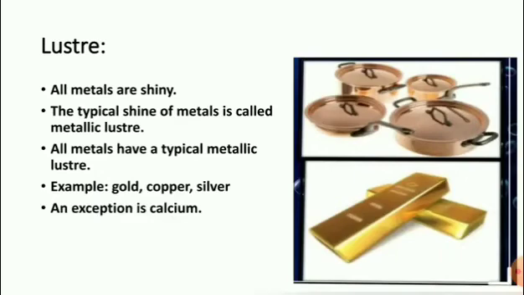Next, luster. Luster means shining. All metals are shiny. The typical shine of metals is called metallic luster. For example, gold, copper, silver. These are the shiny metals. An exception is calcium. Calcium is not a shiny metal.